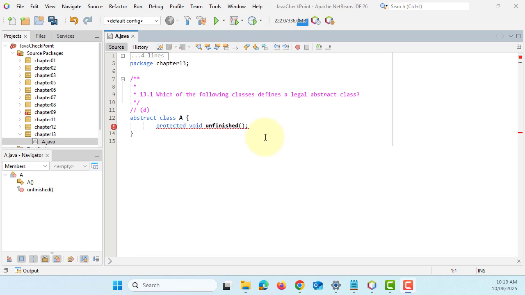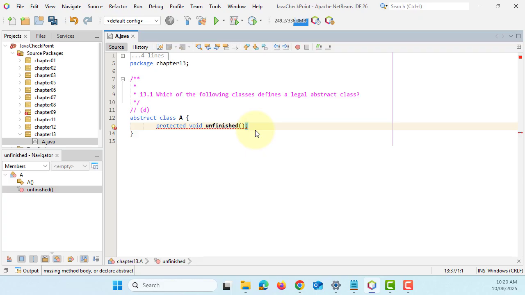Okay, the abstract class A has a protected void unfinished. If you look here, this method called unfinished doesn't have an implementation. Okay, it means usually we have here, then that's okay.